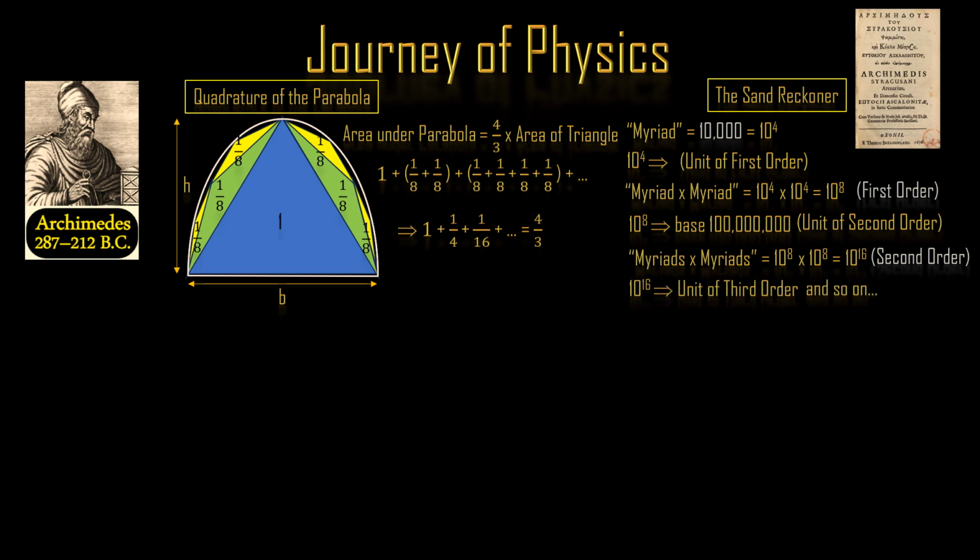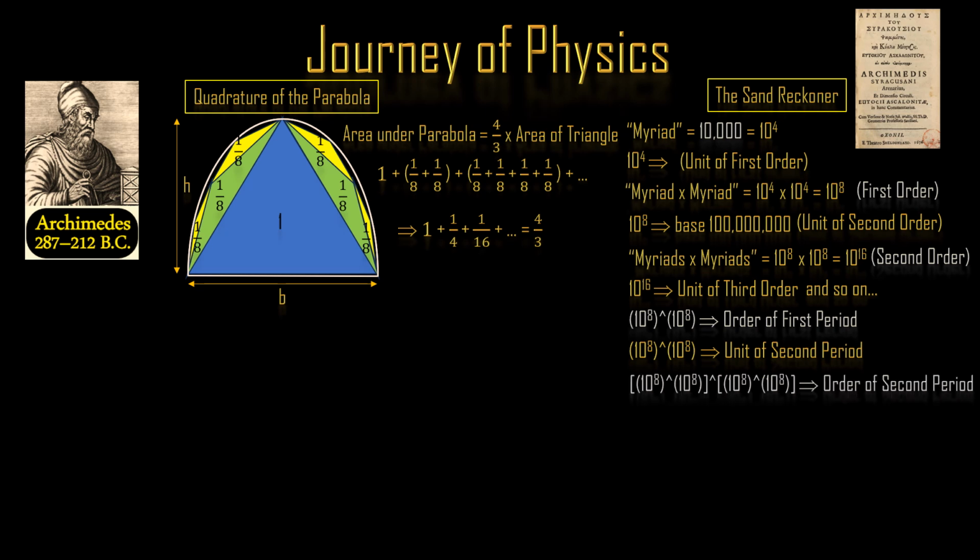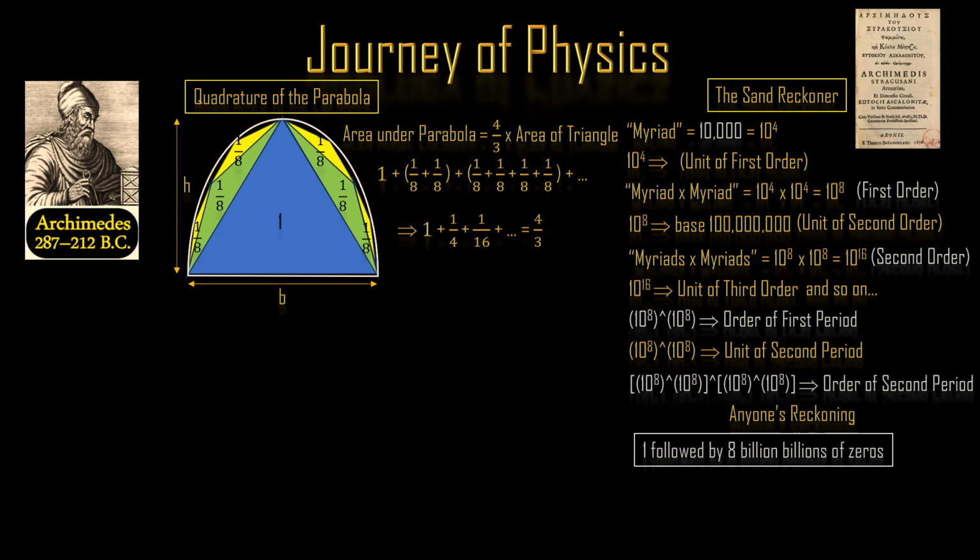Archimedes continued, and the largest number in this series is 10^8 to the power 10^8, which he called the order of the first period. With this value as the base, which is the unit of the second period, he continued to get the order of the second period, and so on. He continued to get the last number of this series by anyone's reckoning as 1 followed by 8 billion billions of zeros, and in modern notation, it is given as 8 times 10^63.